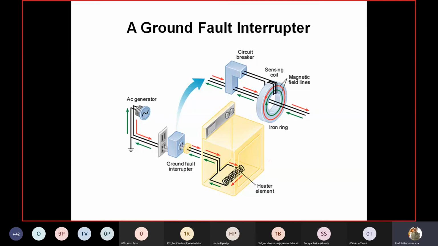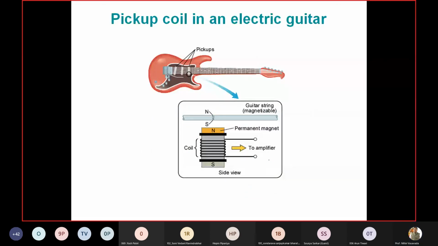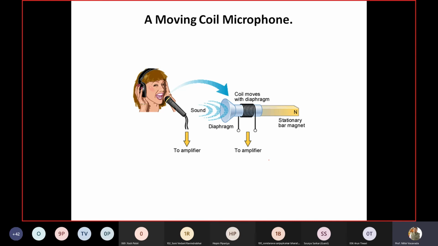This is a pickup coil in an electric guitar, right? When you pick up this coil, there's a permanent magnet inside and it will amplify and you will have the sound amplified, right? So there are many such applications. You have the moving coil microphone also.